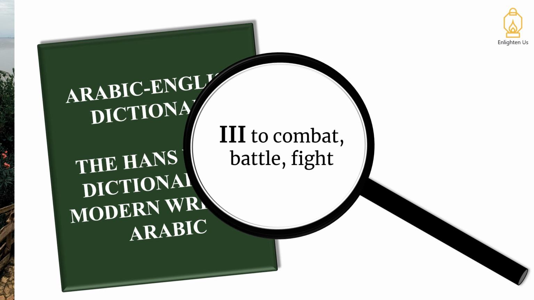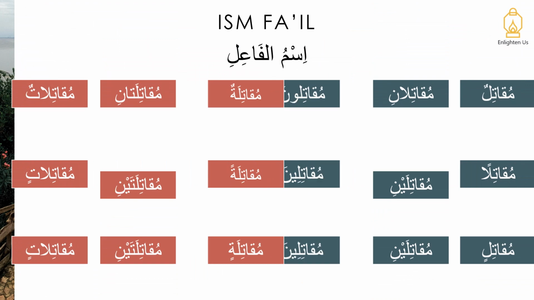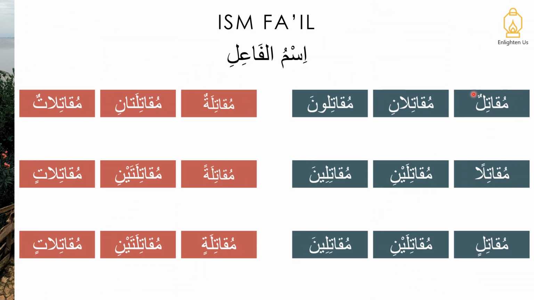Now let's have a look at the ism fa'il. And we are expanding on the word muqatilun.